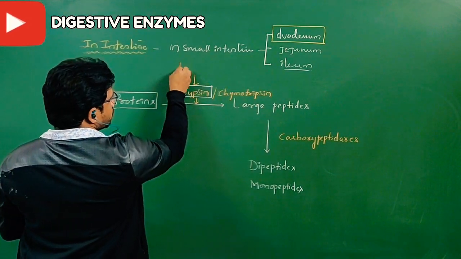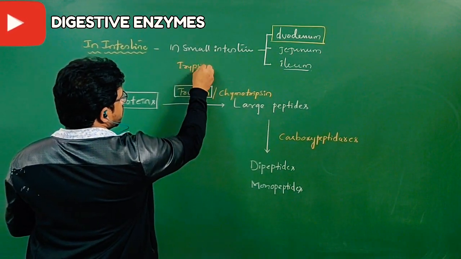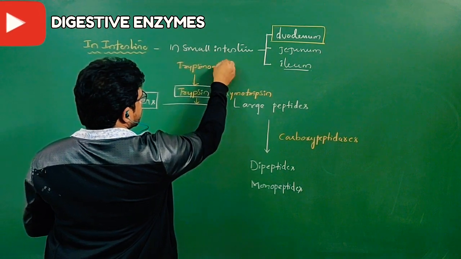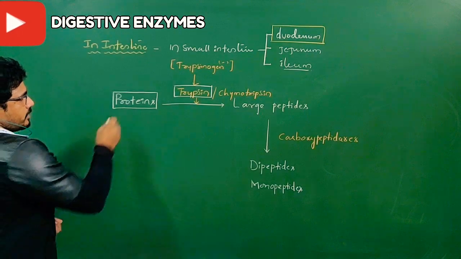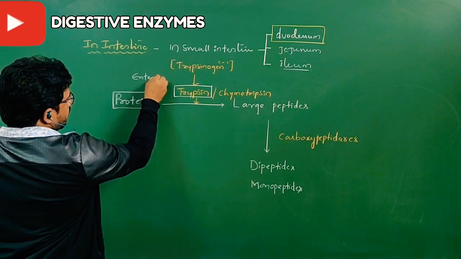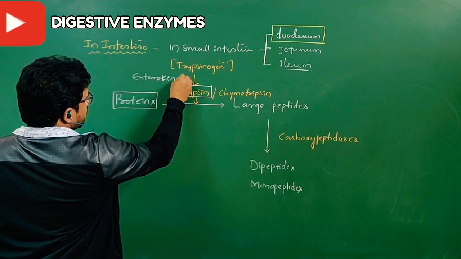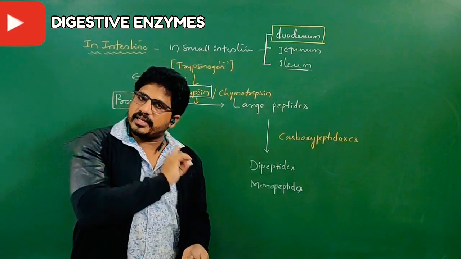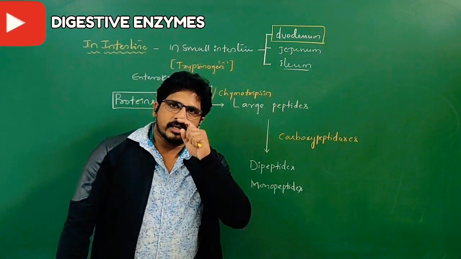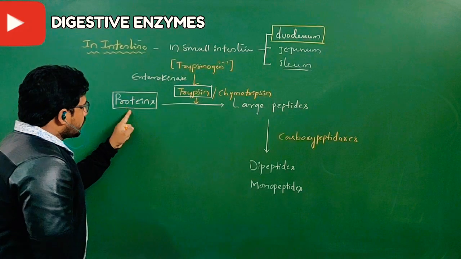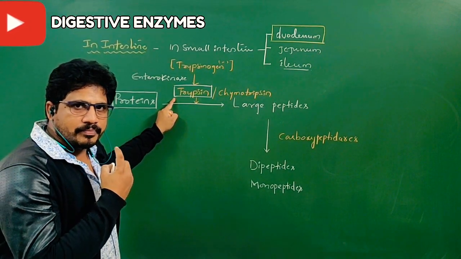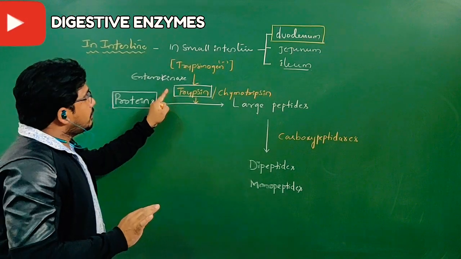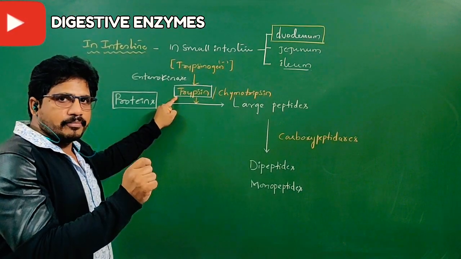The trypsin is coming from the pancreas, but in which form? Trypsinogen. Trypsinogen is the inactive form. The trypsinogen becomes trypsin by enterokinase. Here the difficulty is present. What is the difficulty? Proteins are acted on by trypsin. Trypsin is coming from the pancreas. Clear. But this trypsin is not in a ready-made form.